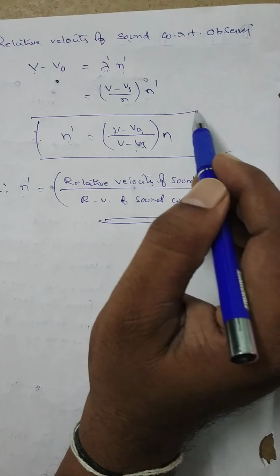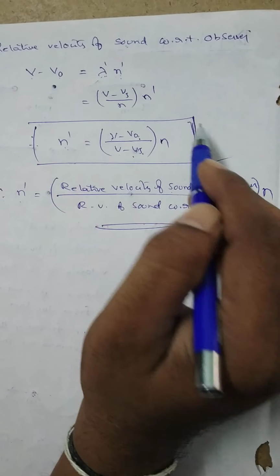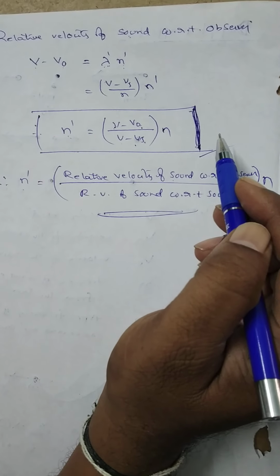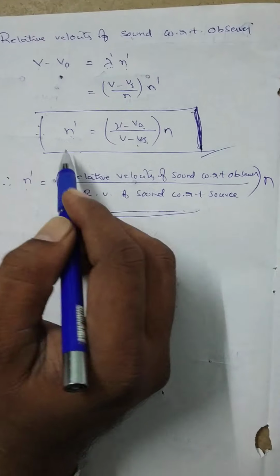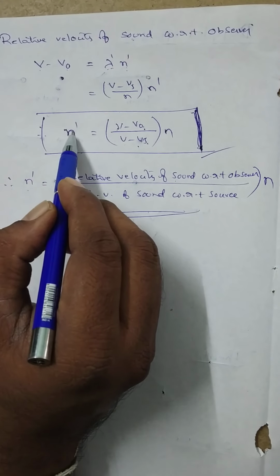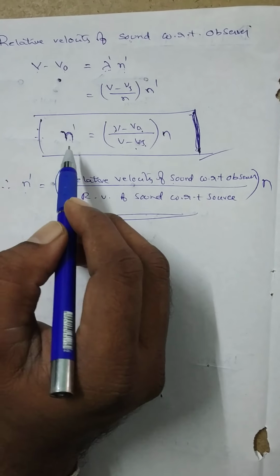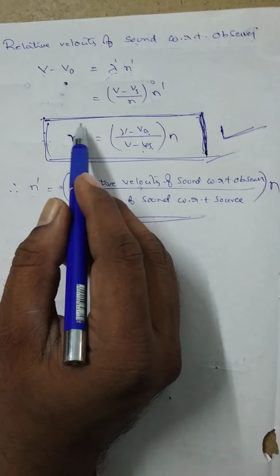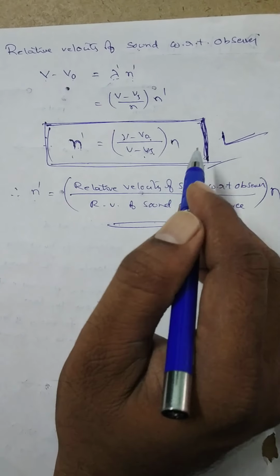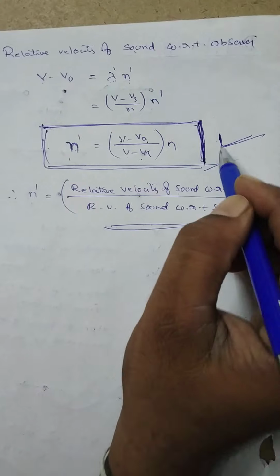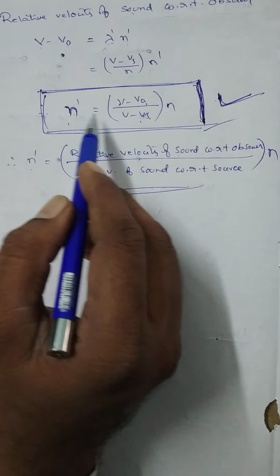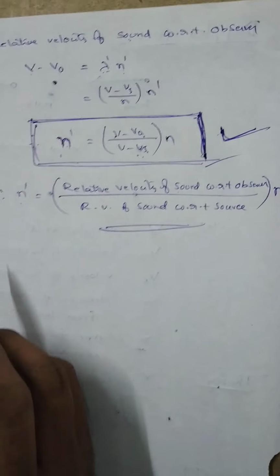But this derivation is not correct from the IPE point of view. The derivation for the apparent frequency from the IPE point of view will be explained in class on the blackboard. But keep the frequency n dash is equal to V minus V naught by V minus Vs into n, and for solving objective problems there is no need of the derivation part here. N dash is equal to V minus V naught by V minus Vs into n.